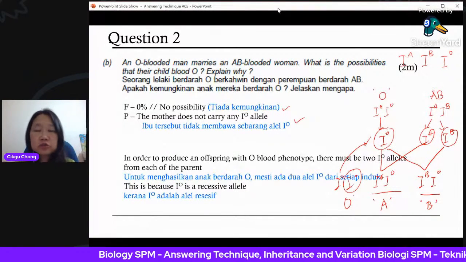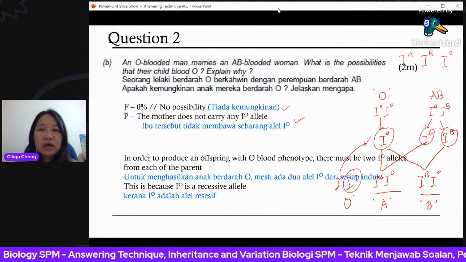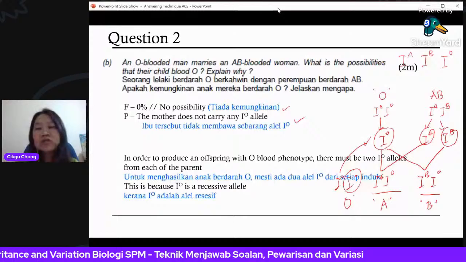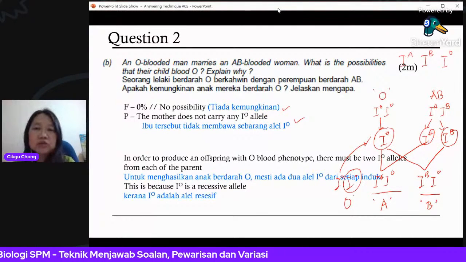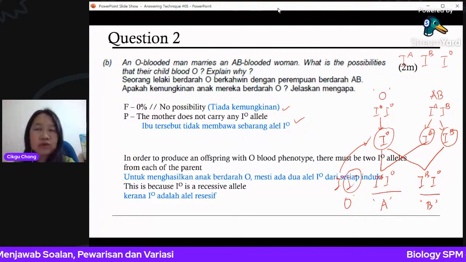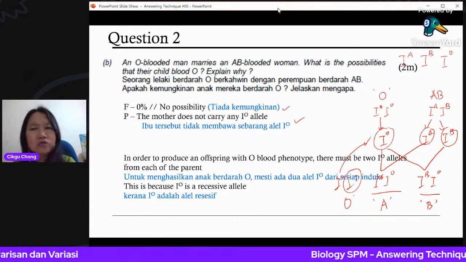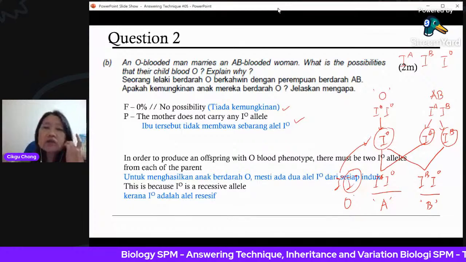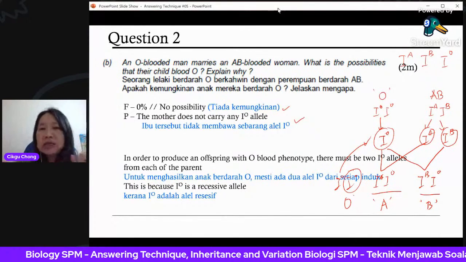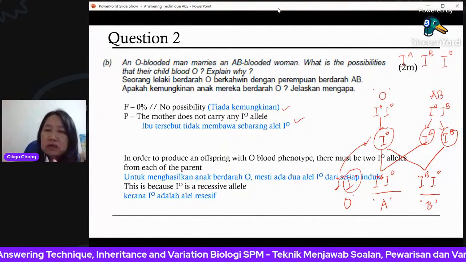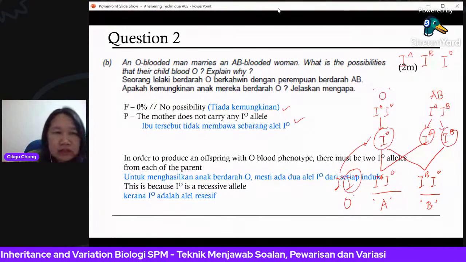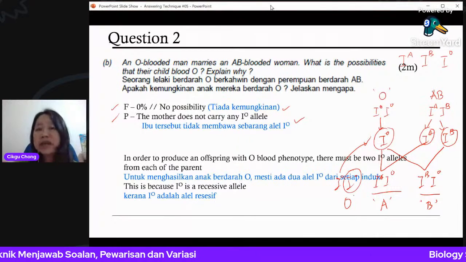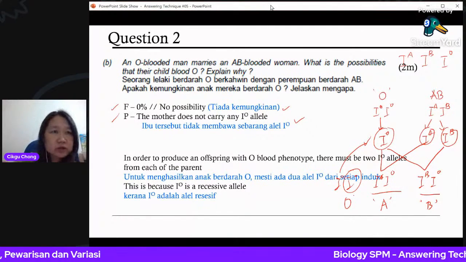But like in this case, only 2 marks. You need 2 marks only. It needs more of explanation. You don't need to draw for this. You can draw on the side as your own working to understand what you need to say, right? What you try to remember back how to get a child IO. Must IO come from father or no? IO from mother. You can draw it at the side. But in this scheme, I believe the mark is not for drawing. You have to write this point, the F point and the P point. Okay, this is only 2 marks. That's why they want the explanation. All right, Rayjet, I hope it's clear to you. Okay, let me carry on.